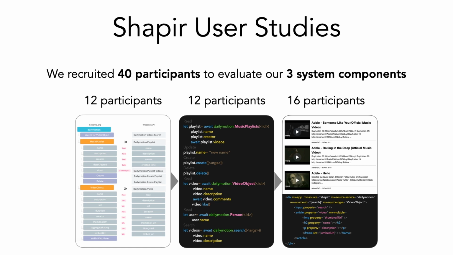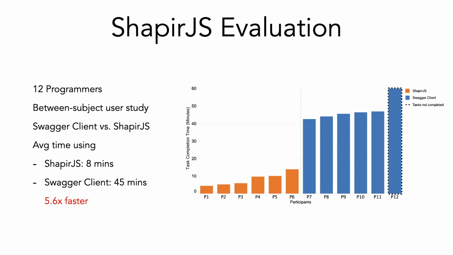We evaluated the effectiveness of our system through a series of user studies. For Shaper.js, we conducted a between-subject user study comparing our library to the popular Swagger API integration library. Participants who used Shaper.js completed their task with an average time of 8 minutes, and 5 out of 6 participants who used Swagger client completed their task with an average time of 45 minutes.